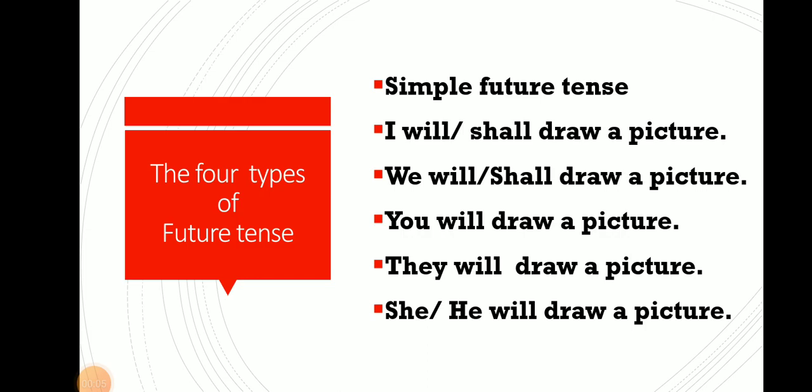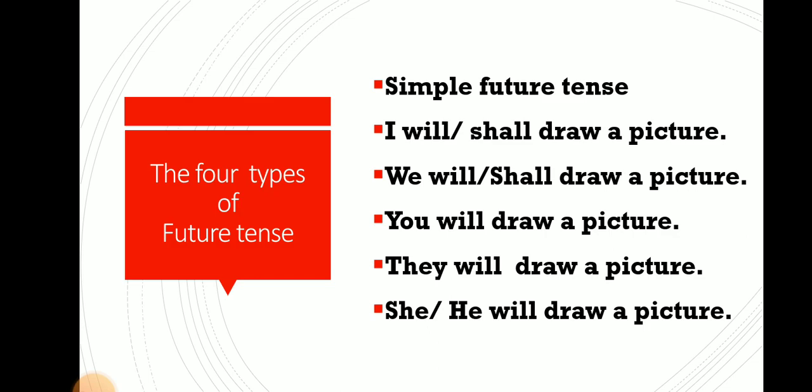Now we have come to the last part of the tenses. I have done nearly 5 or 6 videos on this, so we have come to the last video. With this, the chapter tenses gets over. Now here we are going to learn about the 4 types of future tense.